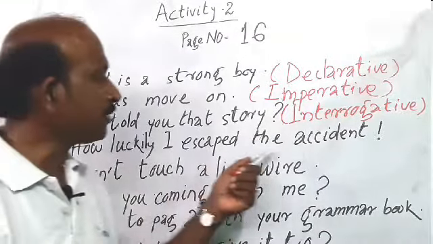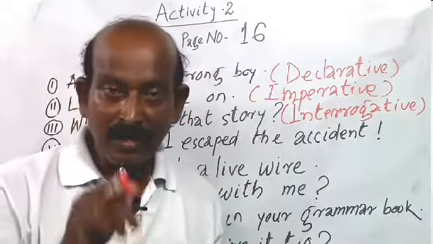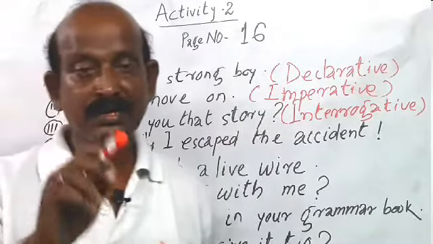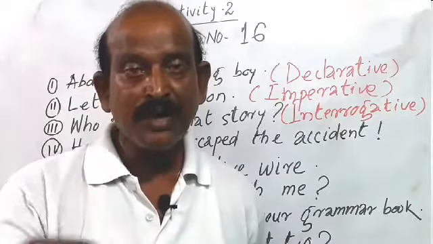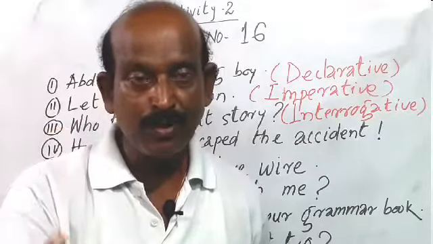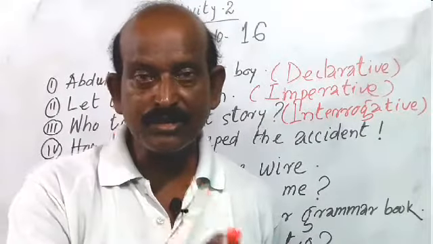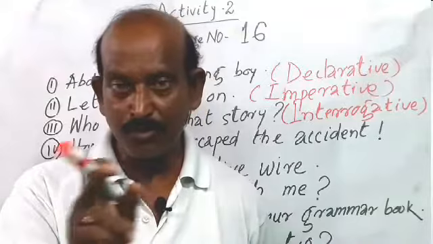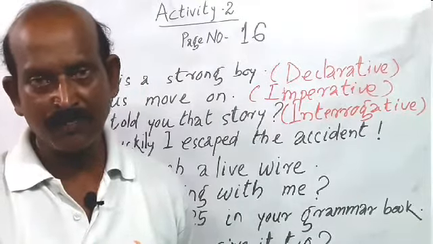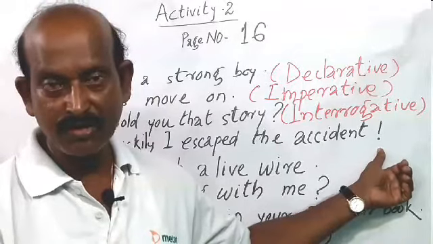How luckily I escaped the accident. I have told you in the previous lesson that if any sentence expresses surprise or admiration in an emphatic way, it is called an exclamatory sentence. An exclamatory sentence generally begins with how and what, and it ends with an exclamation mark. Follow here, a line, and below it there must be a dot. That is the exclamation mark.